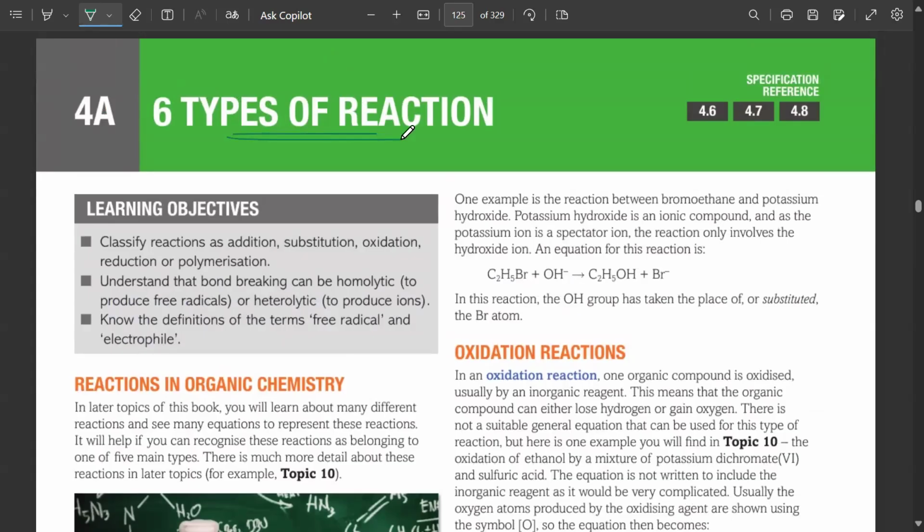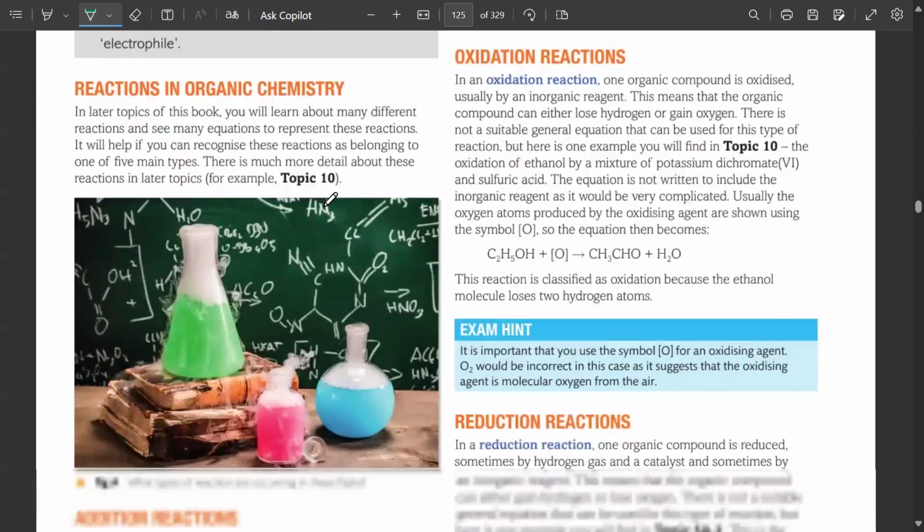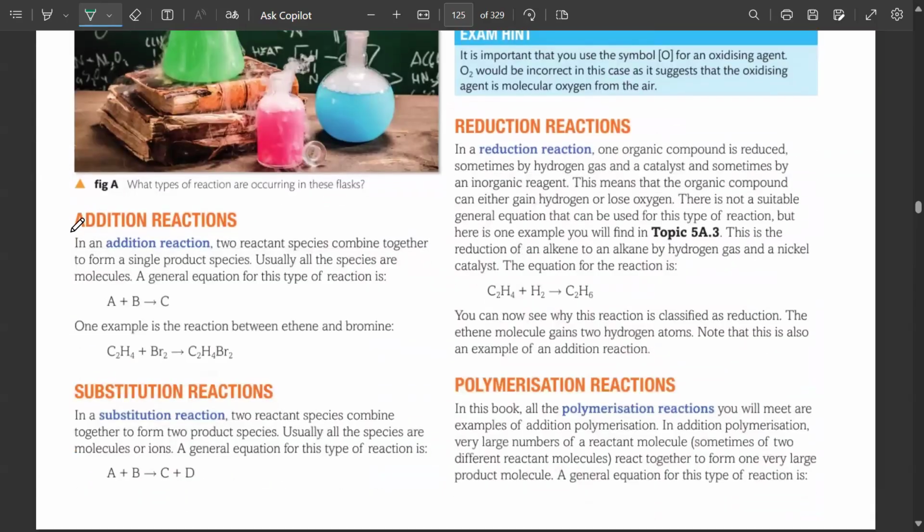Now there are different types of reaction that you have to be vigilant about in all of organic chemistry. The first reaction is known as addition reaction. This is only done with unsaturated compounds, which contain carbon double bond carbon. In addition reactions, we break the double bond and add something to it.